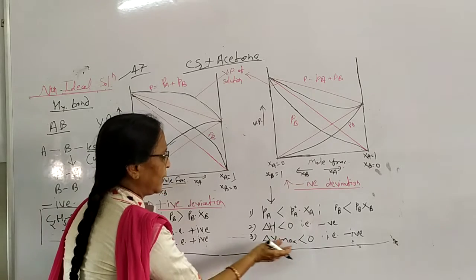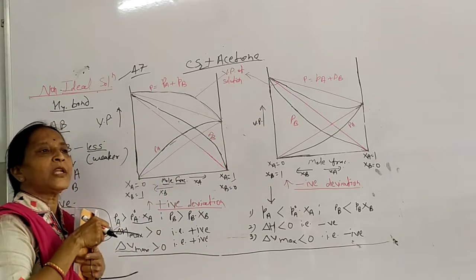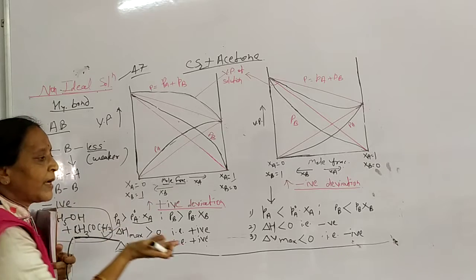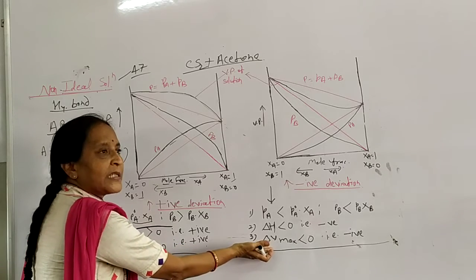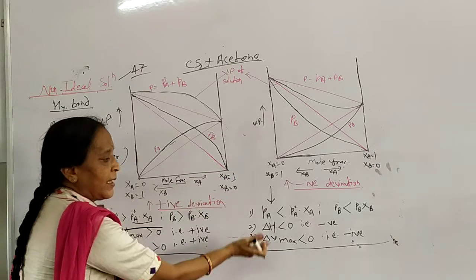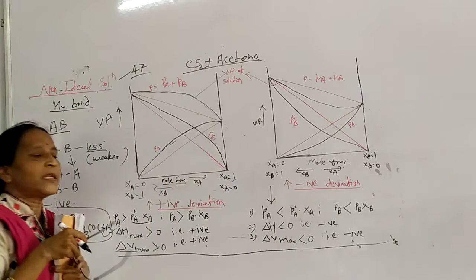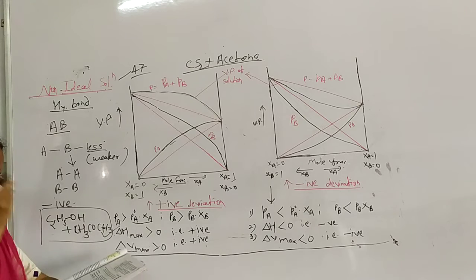In the same way, delta V, maximum. The meaning of maximum is that when temperature increases, whatever the maximum quantity of vapors are formed, volume increases. So delta V is less than 0. The deviation is negative deviation.